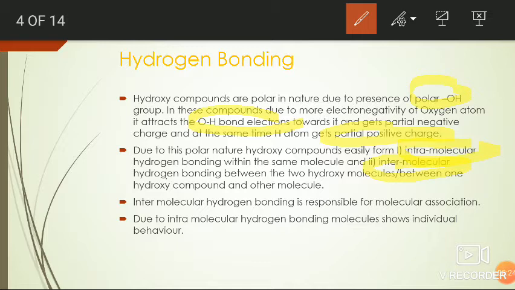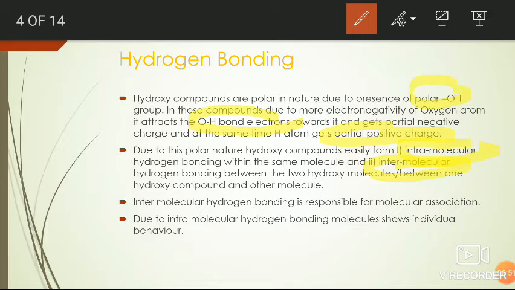Generally in alcohols, that is aliphatic hydroxy compounds, the intermolecular hydrogen bond is common. The intramolecular hydrogen bond is generally observed in phenols. It may also be present in alcohols, but when compared to phenols, it is much less.